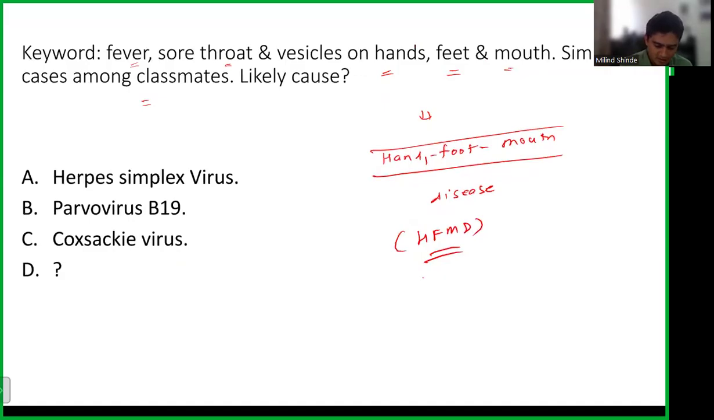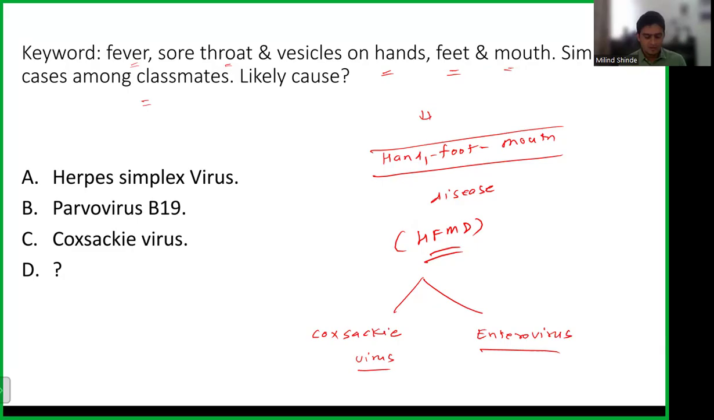But there are two causes which cause this hand, foot, and mouth disease. So one is Coxsackie virus, and another is enterovirus. Okay, so these two are the causative agents. So one of the options was Coxsackie virus. I did not get what the fourth option was from the student, but the Coxsackie option was there. So this is how you have to think about the answer.